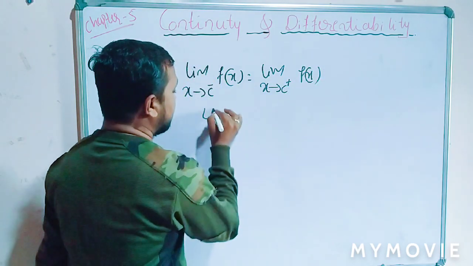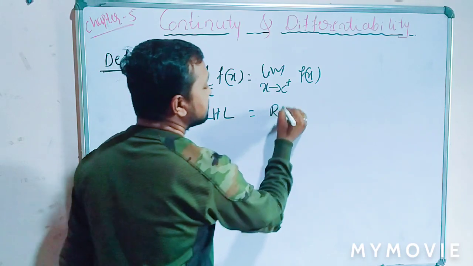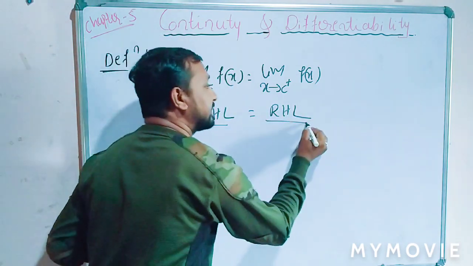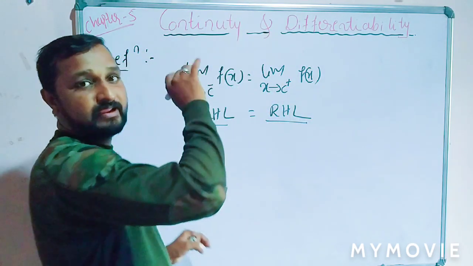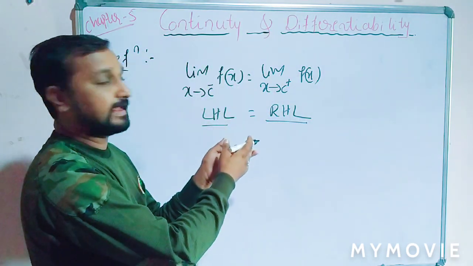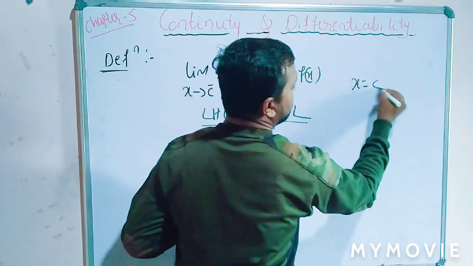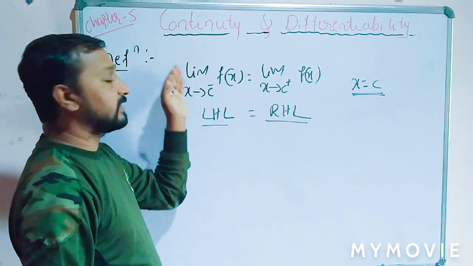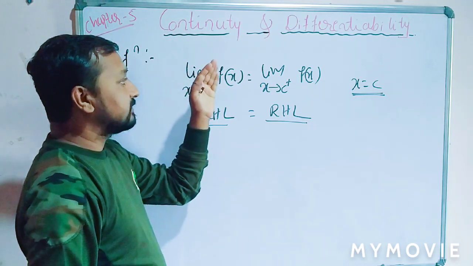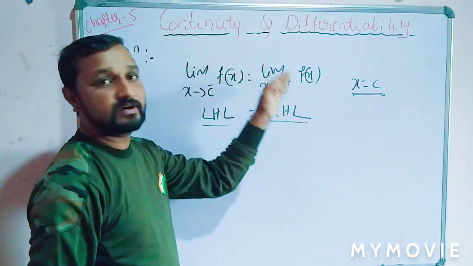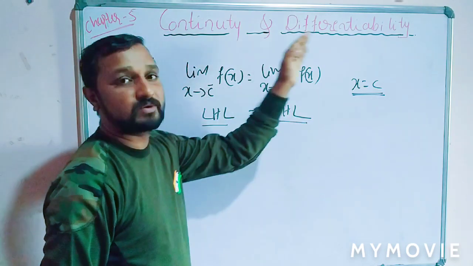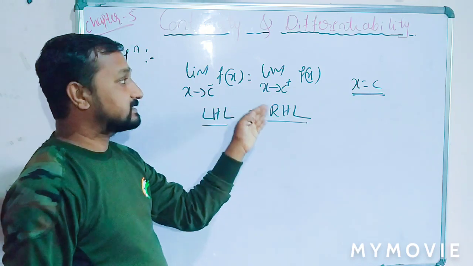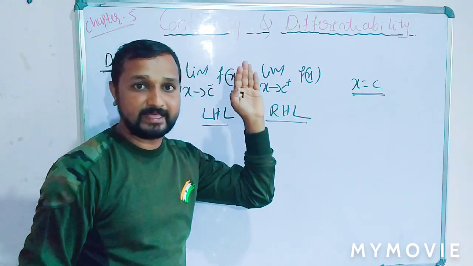So this is the left hand limit, this is the right hand limit. Suppose the left hand limit is equal to the right hand limit at the particular point x equal to c, then f of x should be continuous at the particular point x is equal to c. Students, clear that?